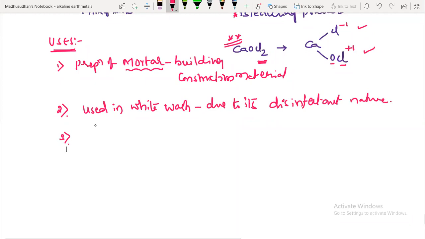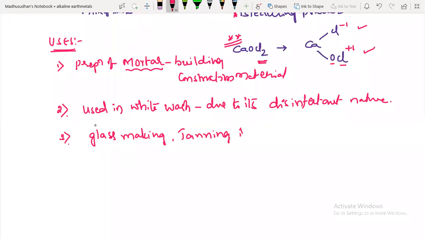Third one, it is also used in glass making, and the tanning industry, and also in bleaching powder manufacture.